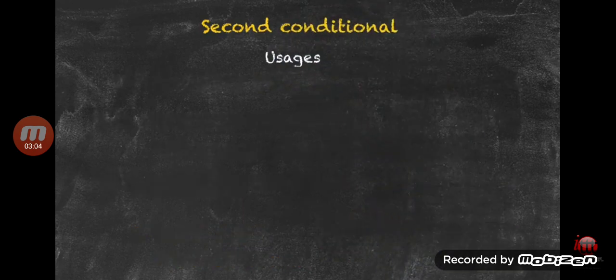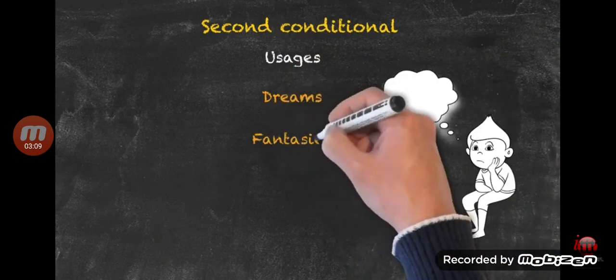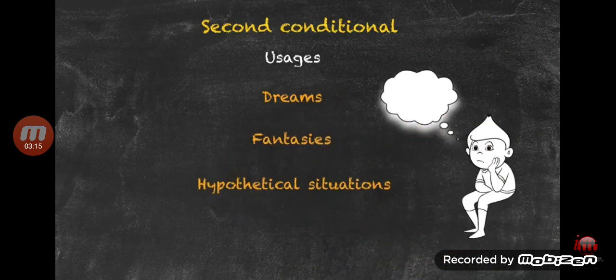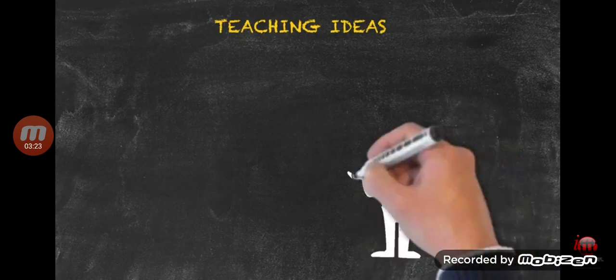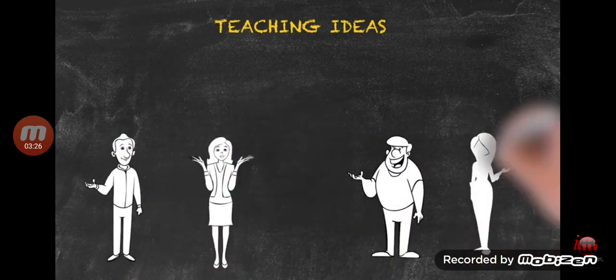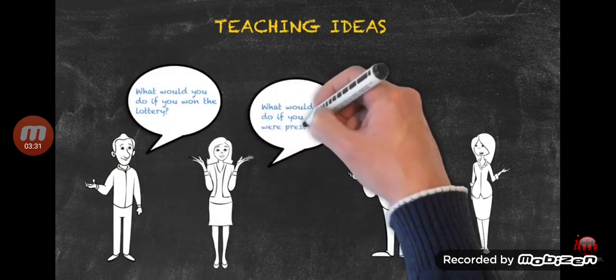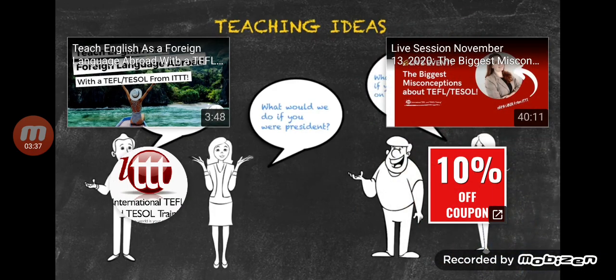Let's have a look at the usages for the second conditional. We're looking at dreams, if I won the lottery, looking at fantasies, and we're also looking at hypothetical situations. Let's have a look at a teaching idea that's appropriate for the second conditional. A typical teaching idea that is used is for students to work in groups of 2 to 4 and discuss situations such as this. What would you do if you won the lottery? What would you do if you were president? What would you do if you were living on a desert island? Typical situations like that can be used to create second conditional sentences.